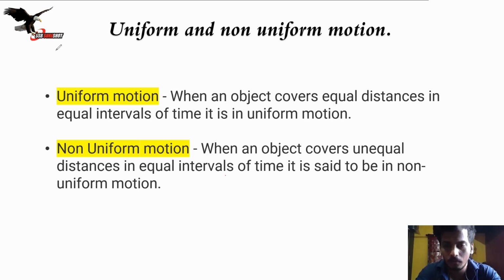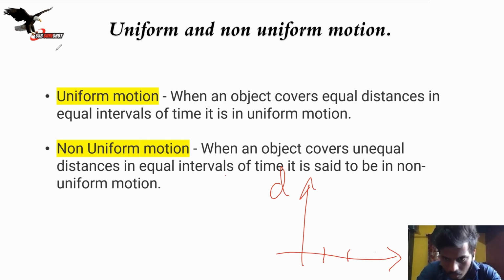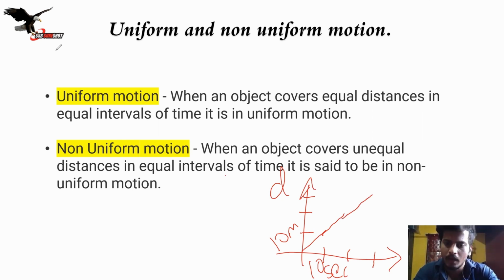If I want to plot a graph for this, let the y-axis be distance and the x-axis be time. Each interval on the x-axis denotes 10 seconds, and each interval on the y-axis denotes 10 meters. For the first 10 meters I have taken 10 seconds, for another 10 meters another 10 seconds, and for another 10 meters another 10 seconds.